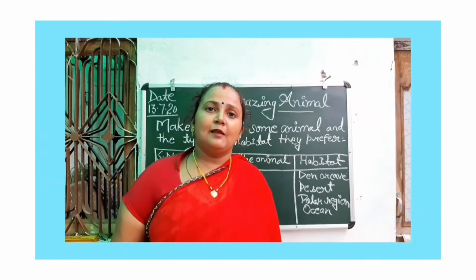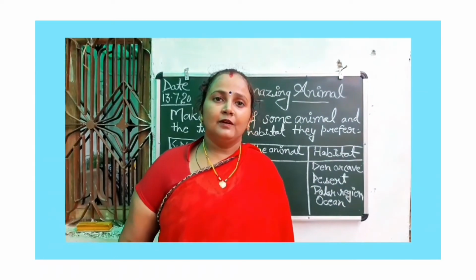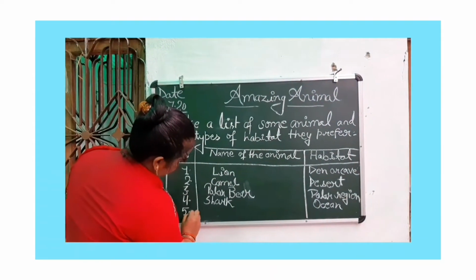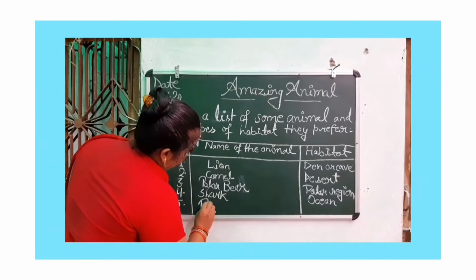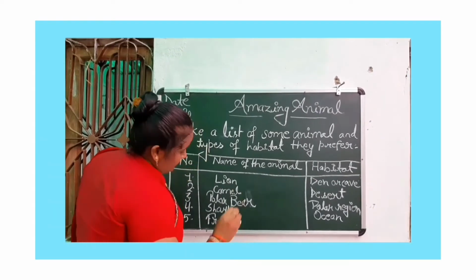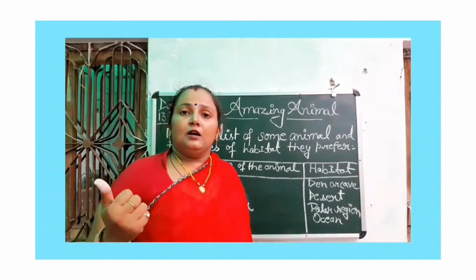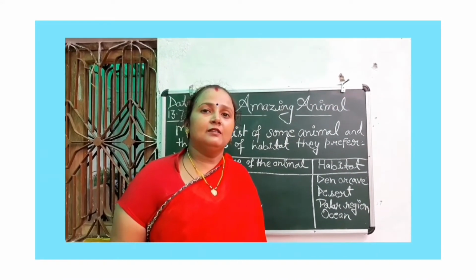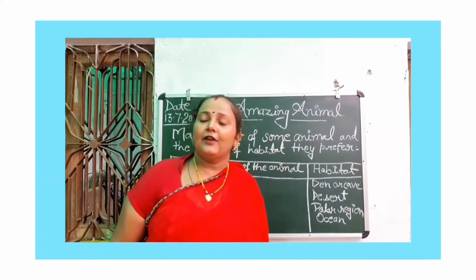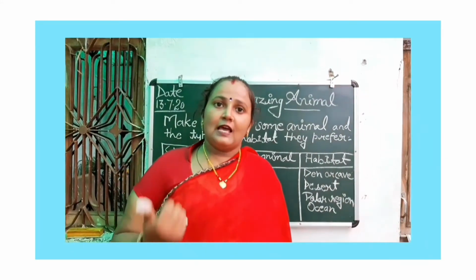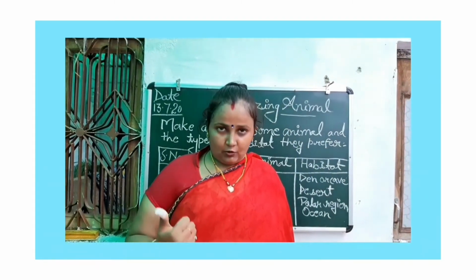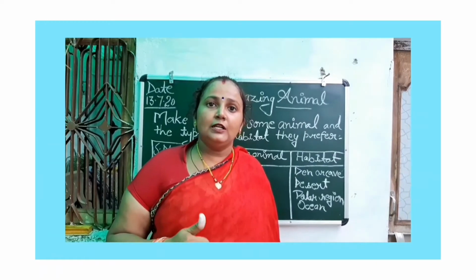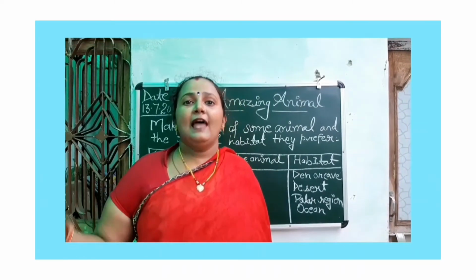Okay. So class, tell me the next animal name. Frog. Oh, frog. So frog, salamander and tortoise. They all are living in the same habitat. You know where they are living? River. In a river. Okay, right. Very good. So frog, salamander and the tortoise, they all are living in rivers, lakes, in fresh water, and also they are living on land.